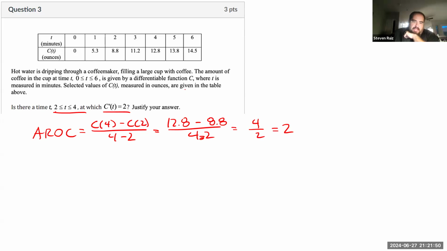It might be tempting to say, all right, then yes, the mean value theorem says that there has to be some place over that interval where the average rate of change is equal to the instantaneous rate of change. We should probably make sure, though, can we say this function is continuous and differentiable? Well, if we think about the context here, as we're filling up a coffee cup, will that be a continuous function?